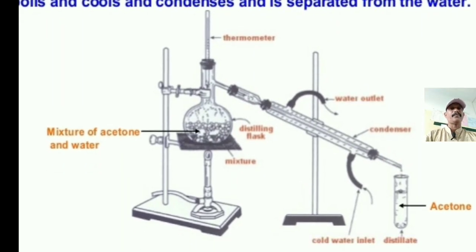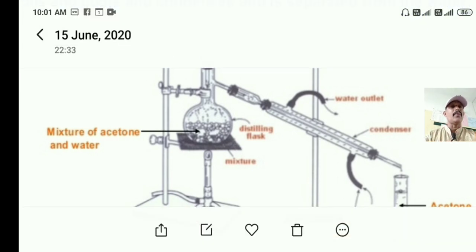We are using here a mixture of acetone and water, a thermometer, distilling flask with the mixture in it, stand, burner, and a delivery tube, and a condenser with a water outlet and a cold water inlet, a thermometer, acetone collecting in the test tube, and below it the distilled water. So this is the arrangement of the distillation apparatus.